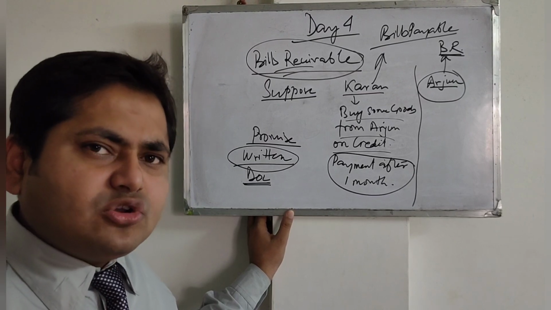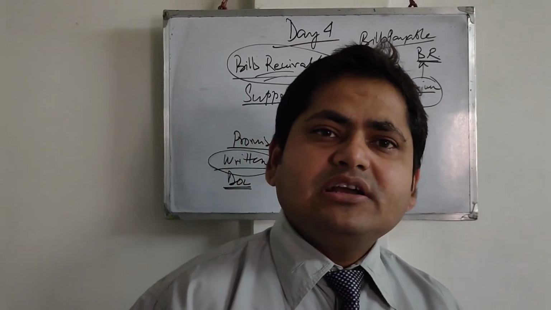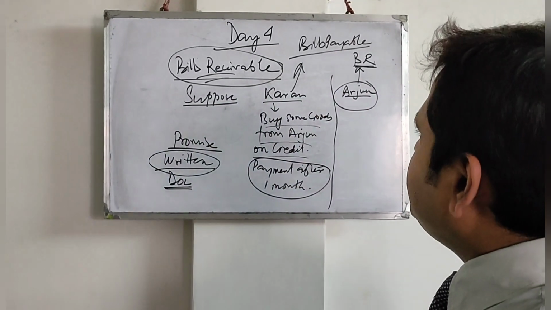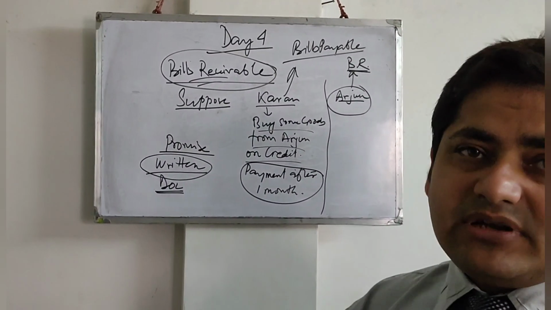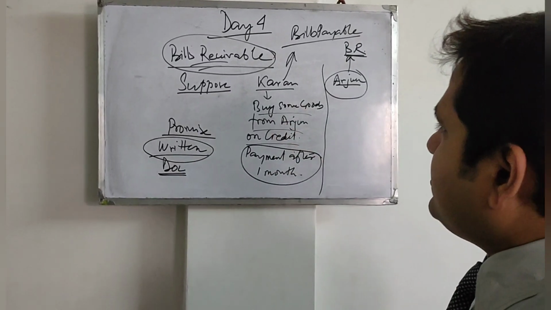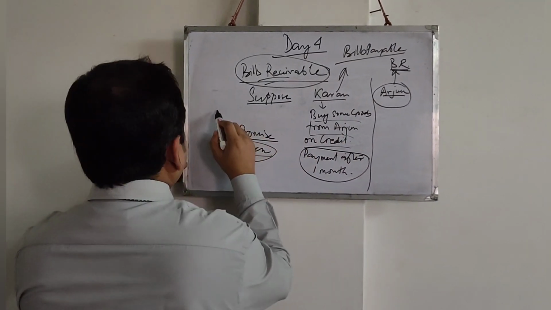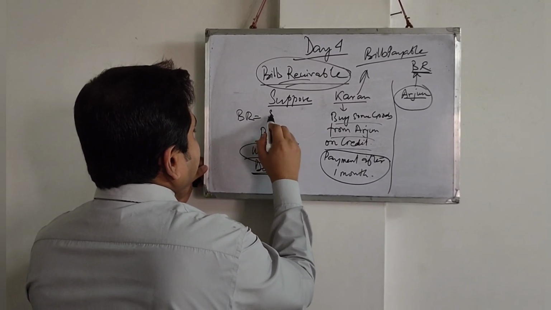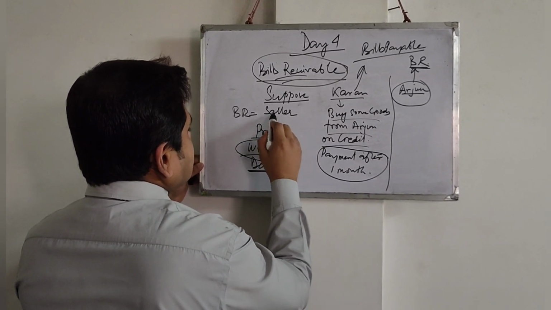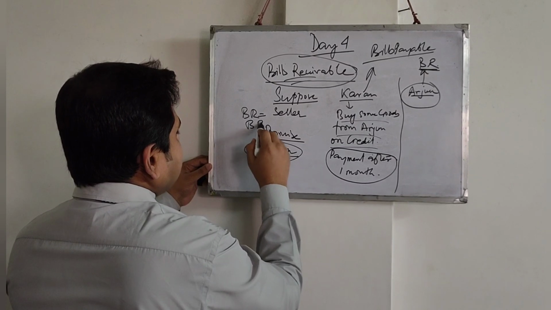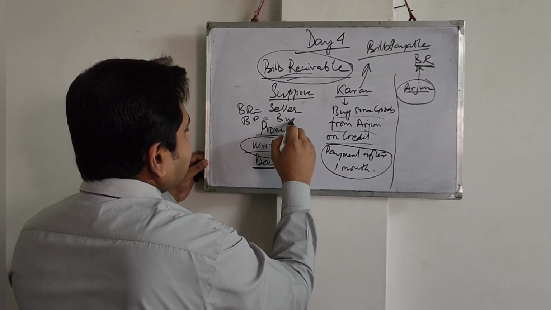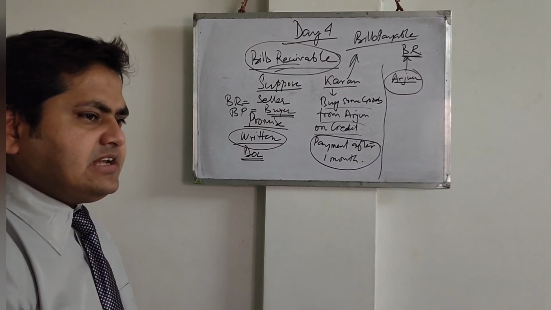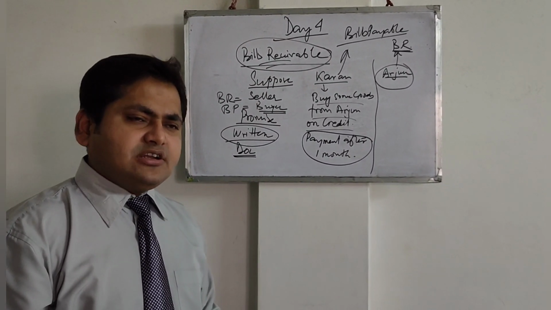So one single instrument is called bill receivable, and the same document is called bills payable. Bill receivable for the seller, and bills payable for the buyer.